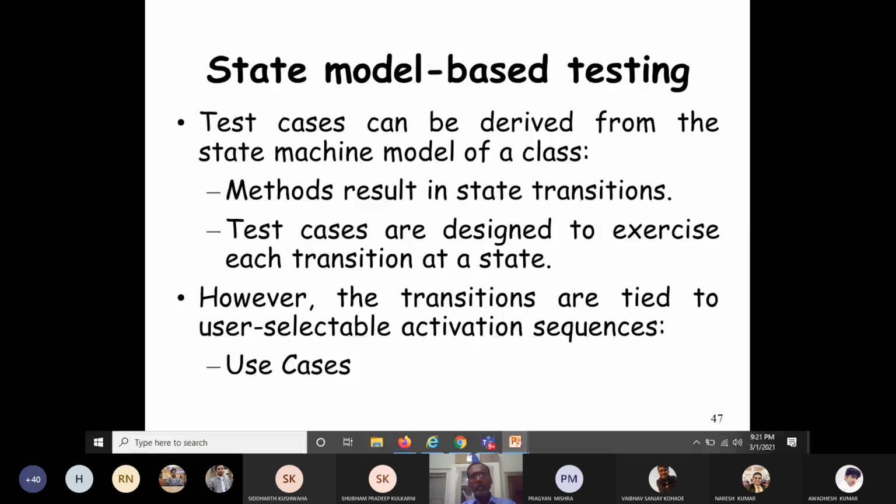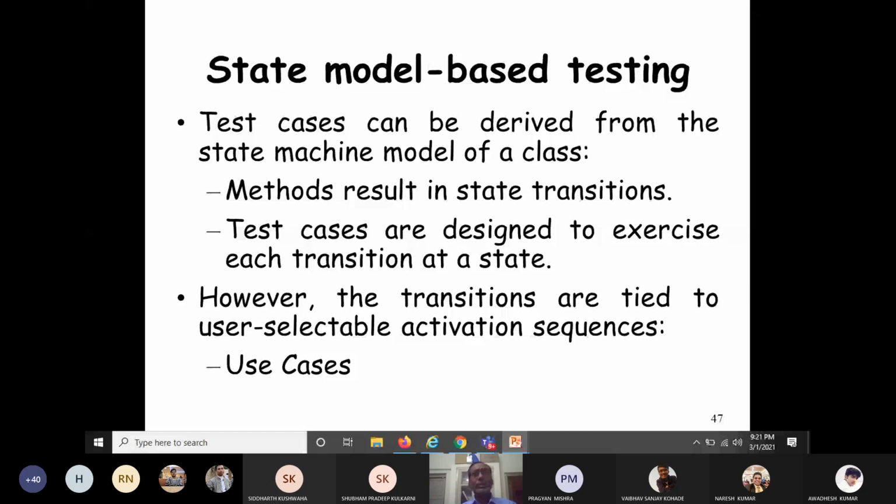So normally the transitions are tied to the user selective activation sequences. That means the use cases.